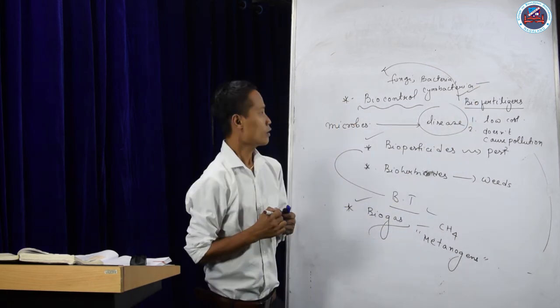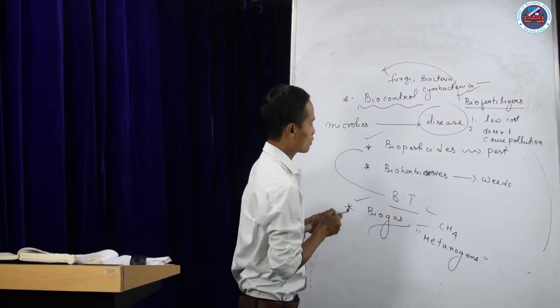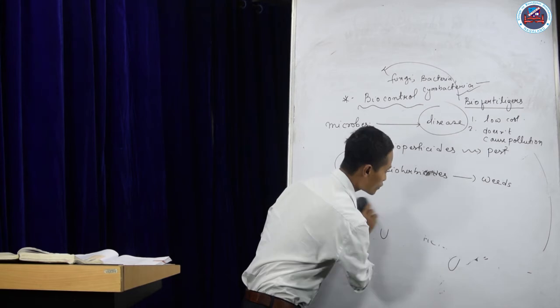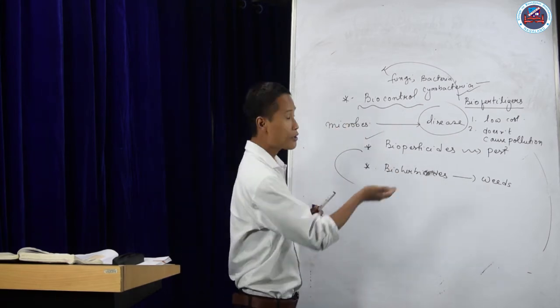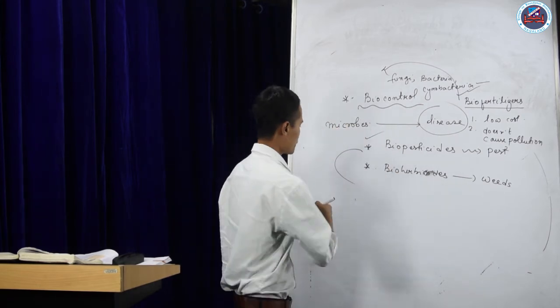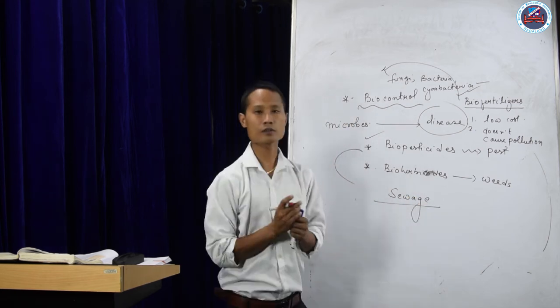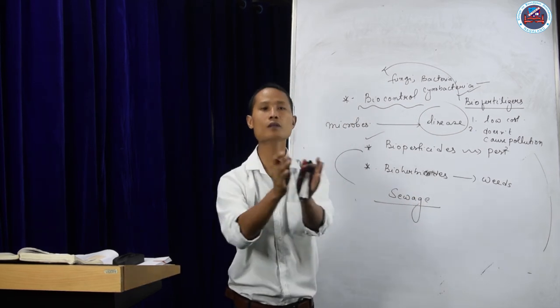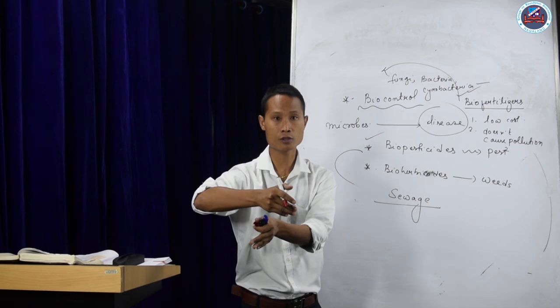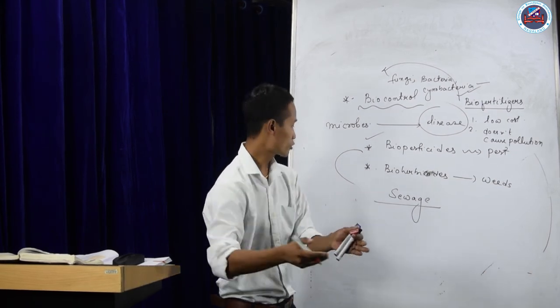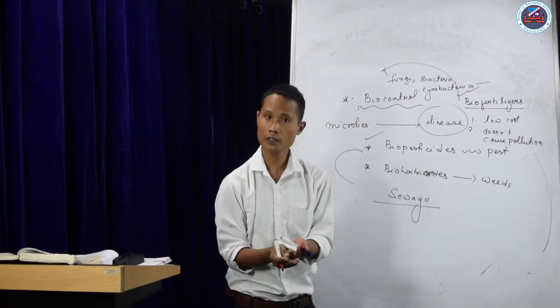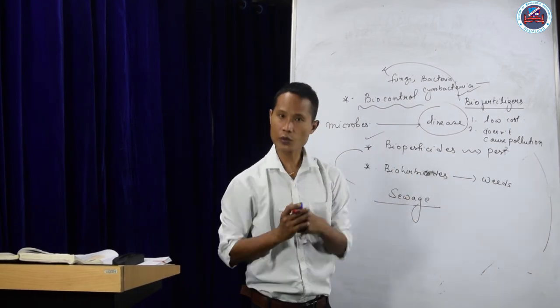The next usefulness of microorganisms is in sewage. Sewage is nothing but the municipal water that comes from your house, the waste. So we can use microorganisms for the treatment of this sewage.